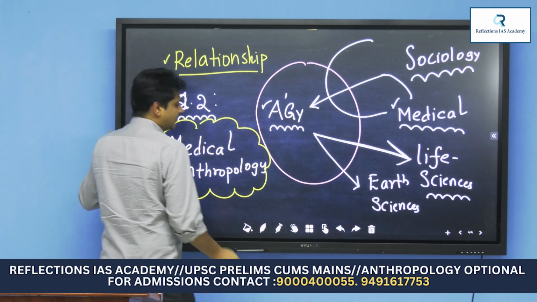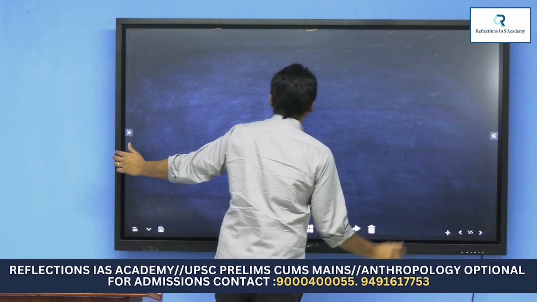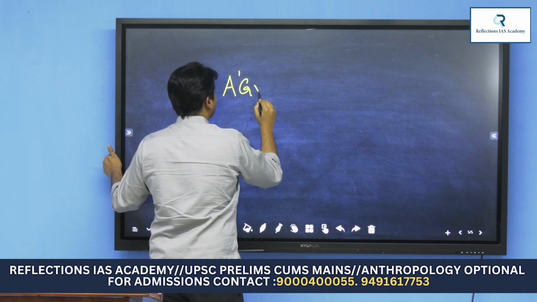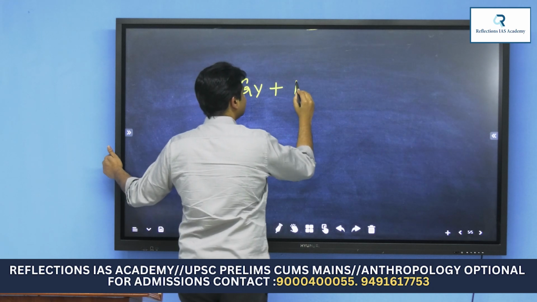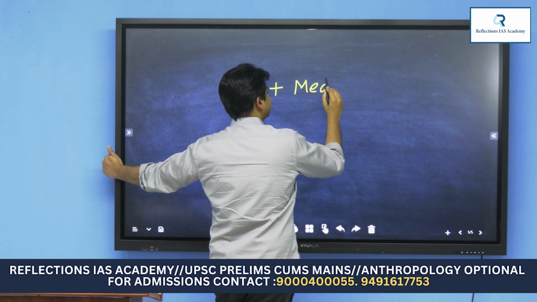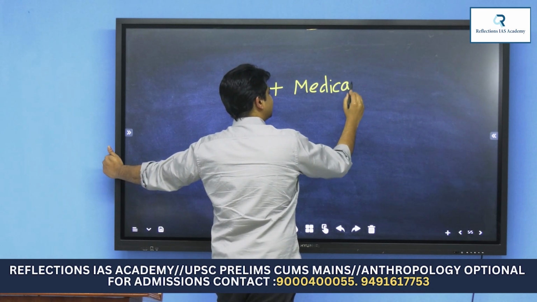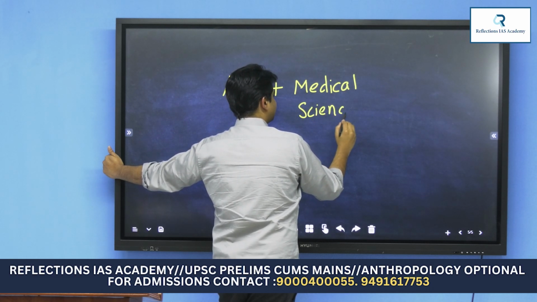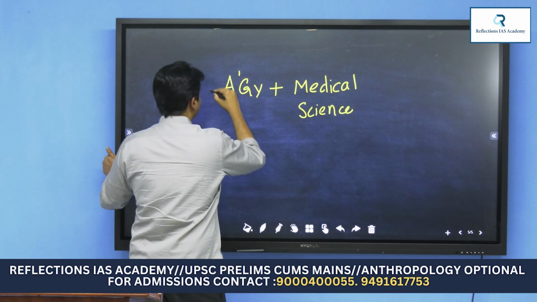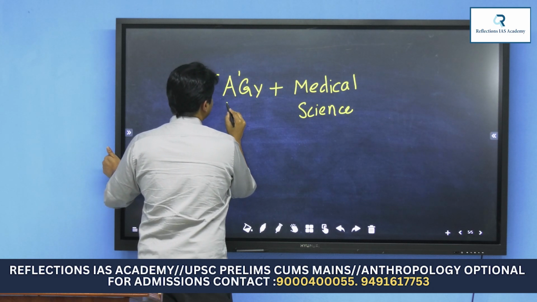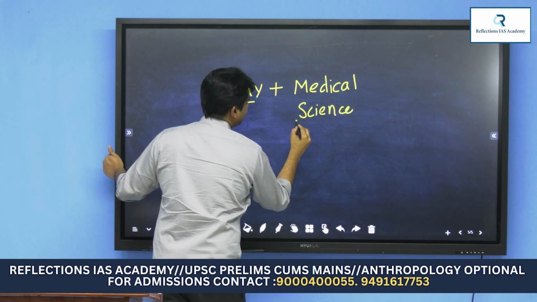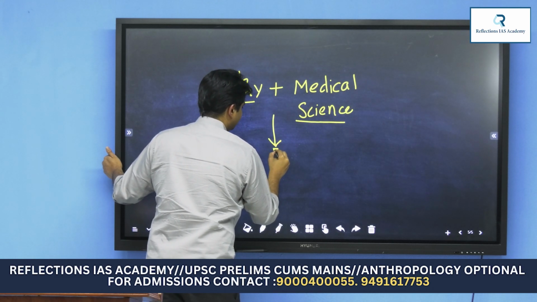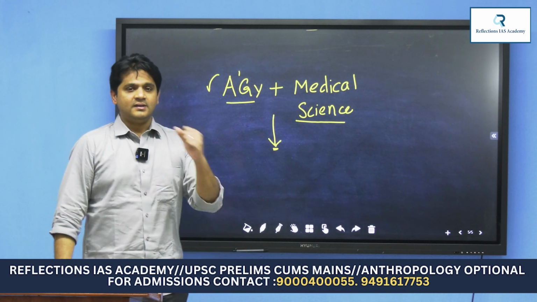Medical anthropology actually is a combination of anthropology and medical science. I'll give you one simple example to understand how both subjects have interacted with each other and helped humans in enhancing their understanding of things and events.